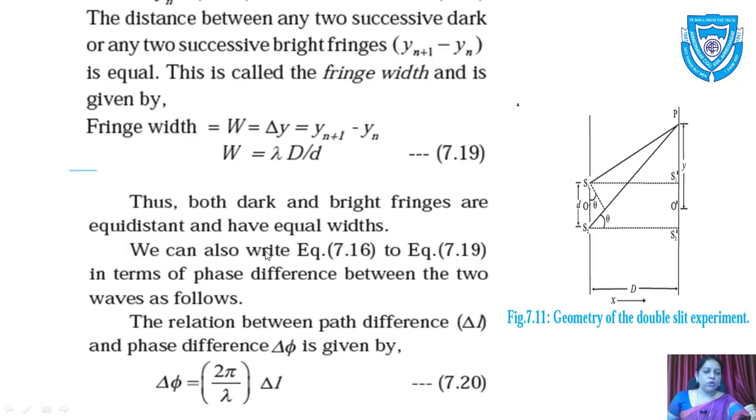Now we can also write equation 7.16 to equation 7.19 in terms of phase difference between the two waves as follows. Now we saw the equation in terms of path difference. Now we'll see it in terms of phase difference, that is phi. The relation between path difference delta L and the phase difference delta phi is given by delta phi equal to 2 pi by lambda into delta L.